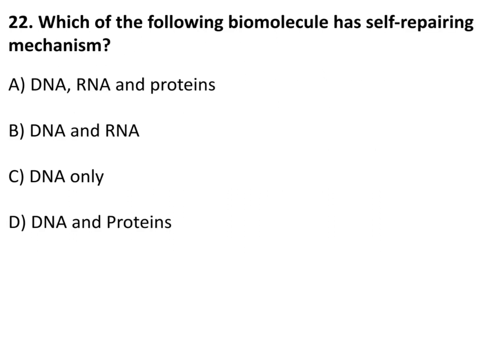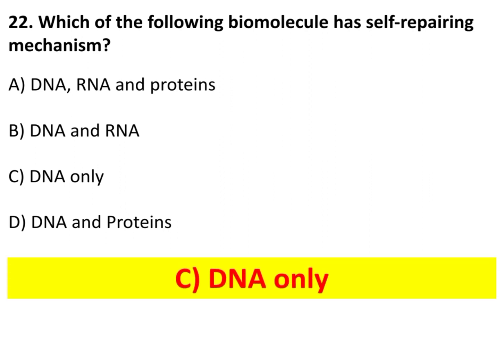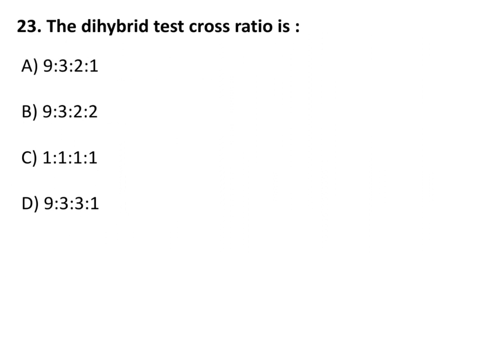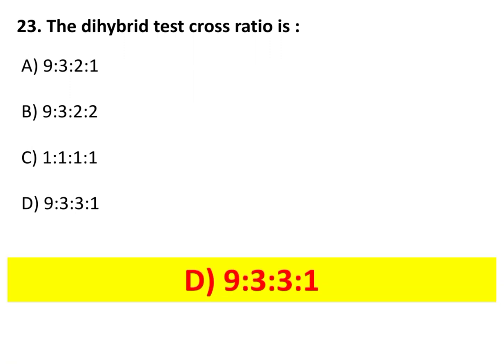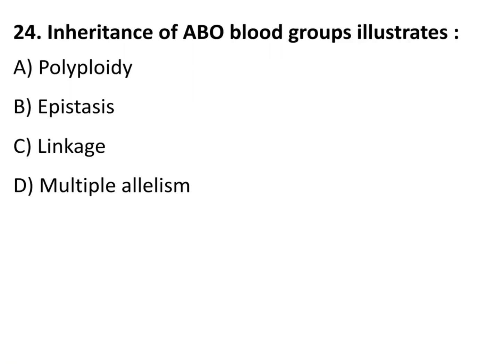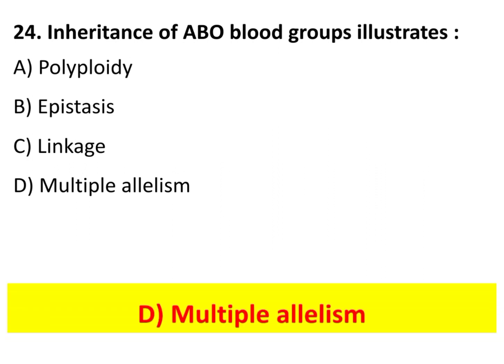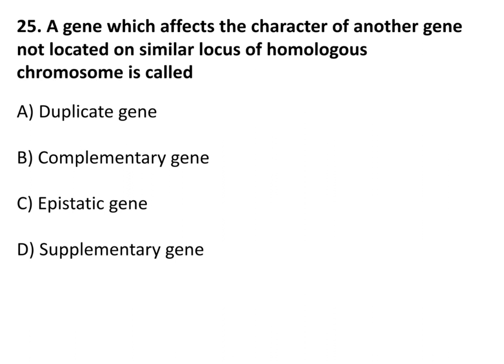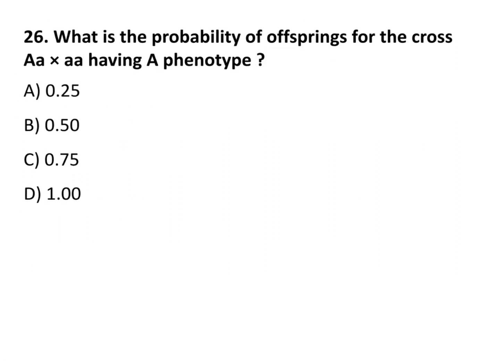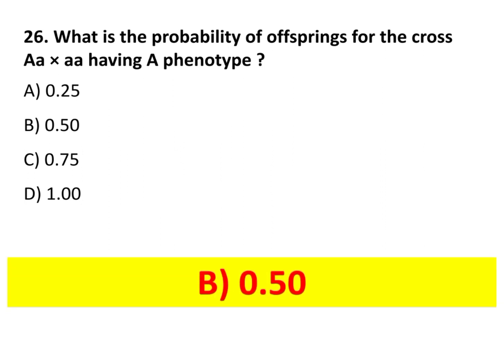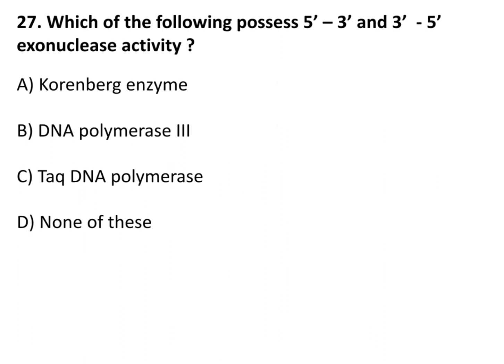Which of the following biomolecules has self-repairing mechanism? The answer is DNA only. The dihybrid test cross ratio is 9:3:3:1. Inheritance of ABO blood groups illustrates multiple allelism. A gene which affects the character of another gene not located on the similar locus of the homologous chromosome is called epistatic gene. What is the probability of offspring for the cross capital A small a and small a having A phenotype? 0.50.